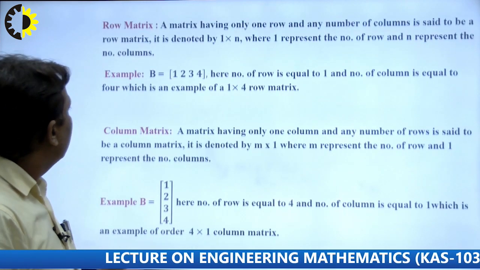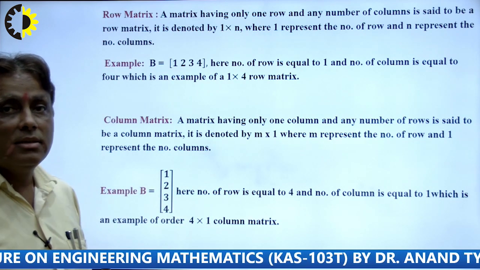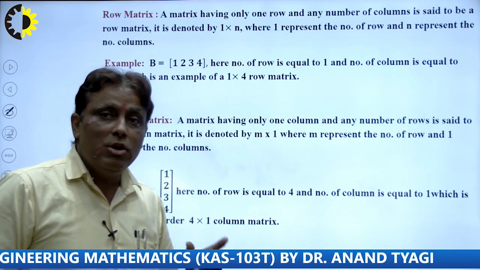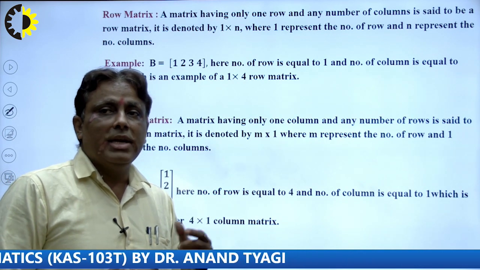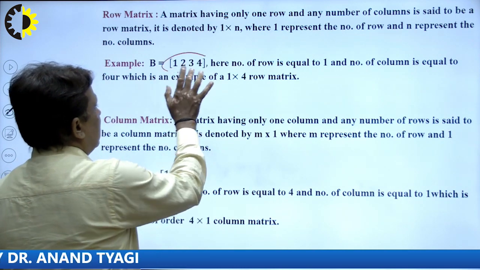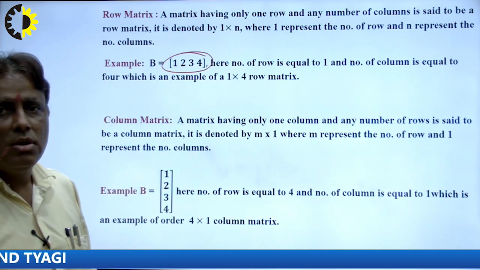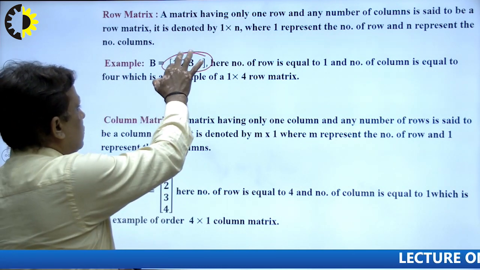Next is the row and column matrix. Both are most important and both are always together, right. What is a row matrix? A matrix having only one row and any number of columns is known as a row matrix. I write an example here, right. This is a matrix which contains a single row and columns 1 2 3 4 here.